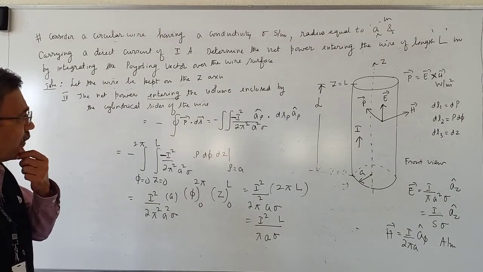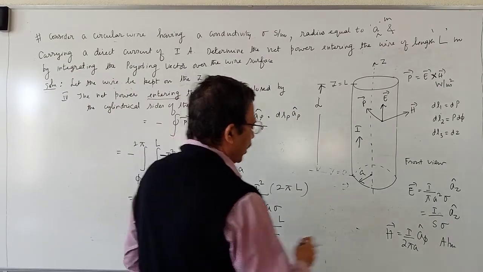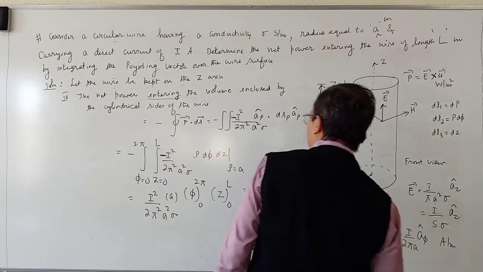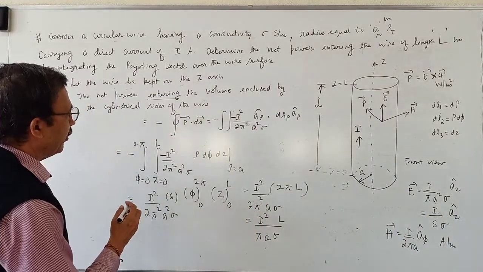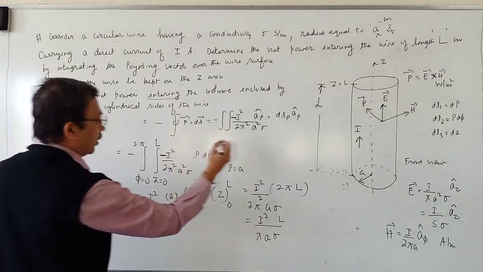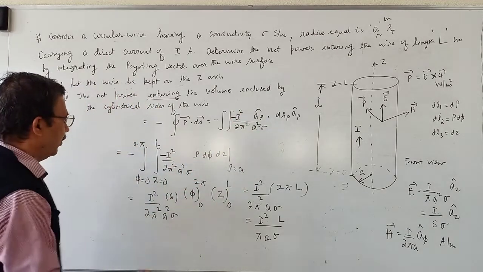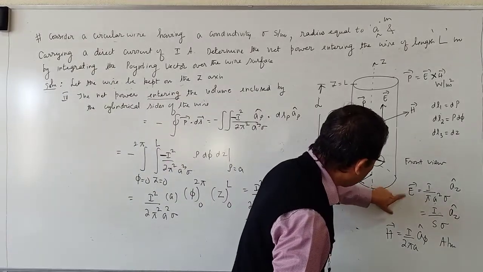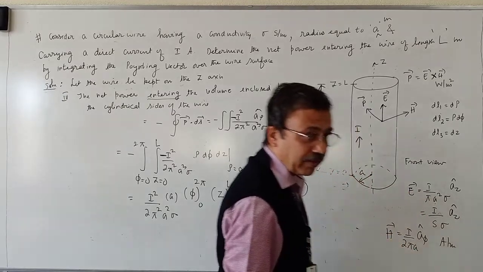Where I think I've gone wrong. You can multiply, sorry, E cross H. When you do E cross H, a square into a will become a cube. In the previous step when I computed vector P, I think this is 2 pi square a cube. Please correct it. E cross H, when you take the cross product of E and H, a square into a will give you a cube. Please correct it.